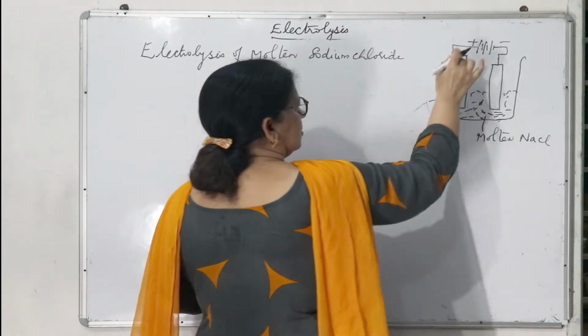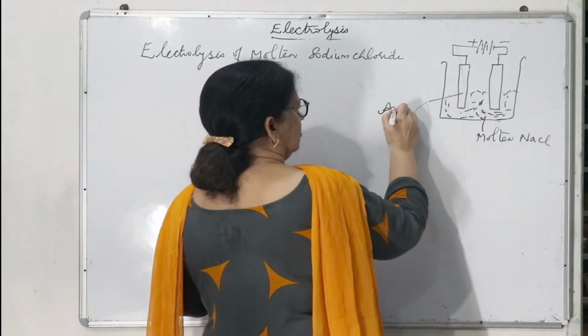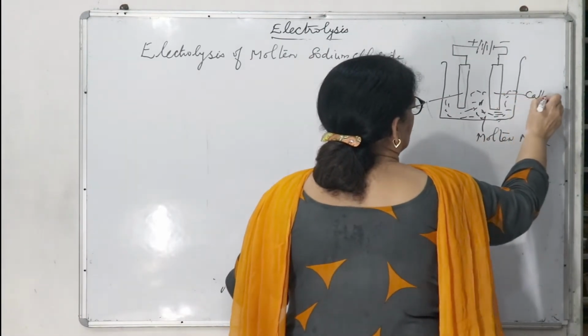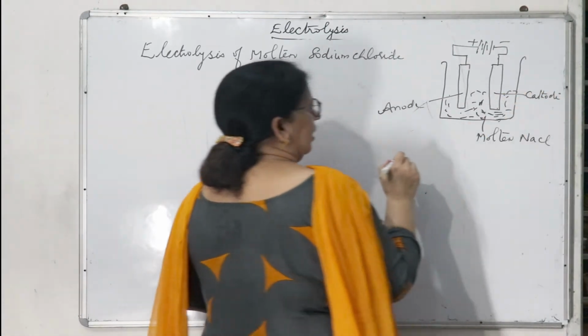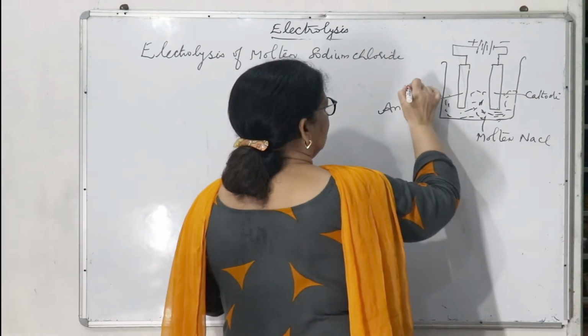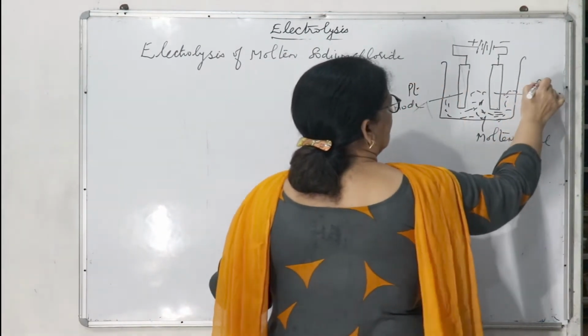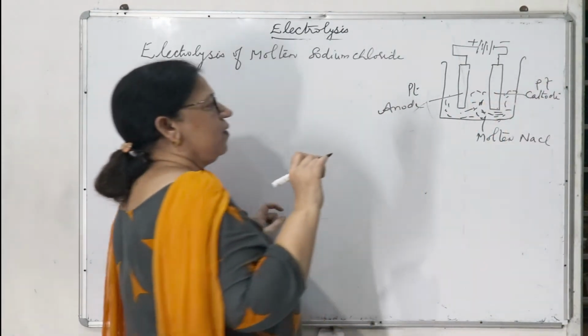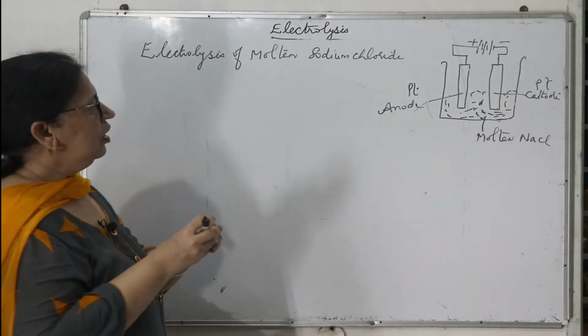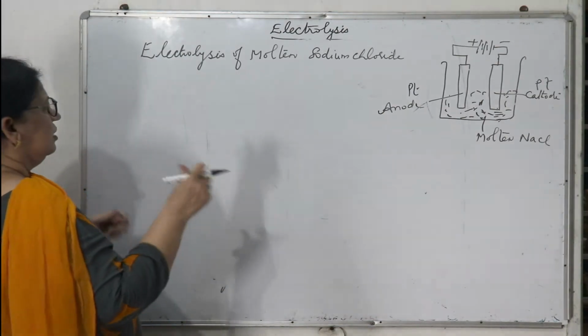Because this is connected to the positive terminal, this is the anode and this is the cathode, and they are inert electrodes. Suppose they are made of platinum. This is generally how electrolysis is done.